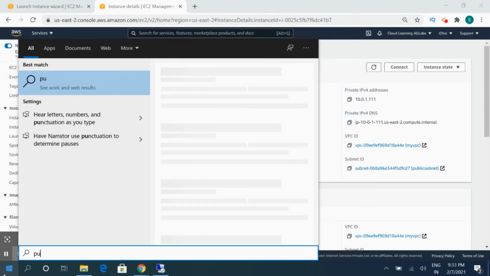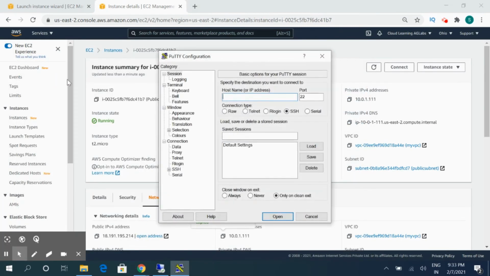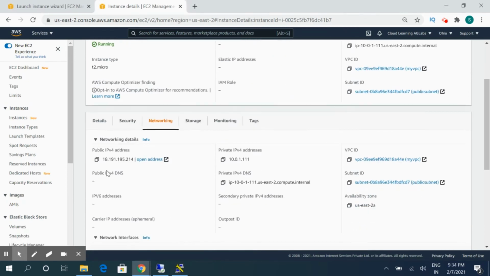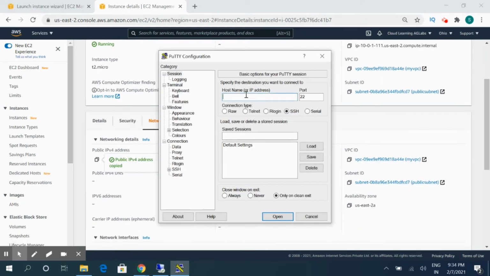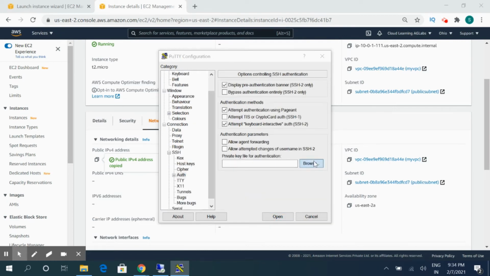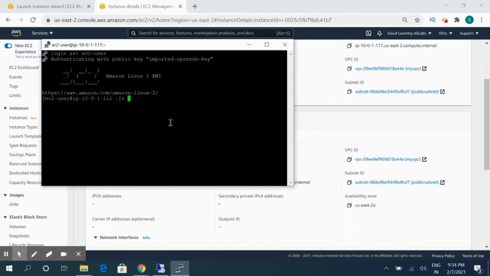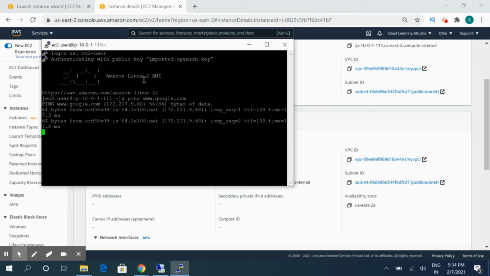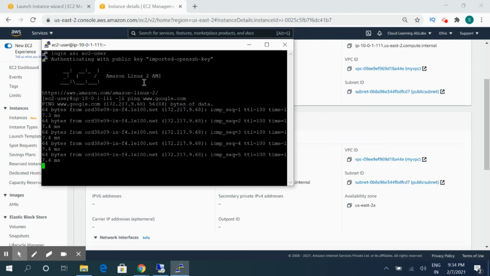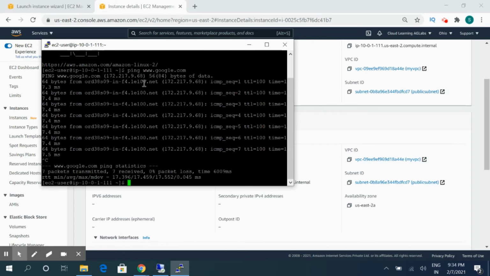So let's log into this server. We'll grab the public IP. So this is the public IP. We'll put in the .ppk file. This is a ppk file. And now we are able to access this server. So this is our public instance, and I will be able to communicate with the internet. So that is working fine.